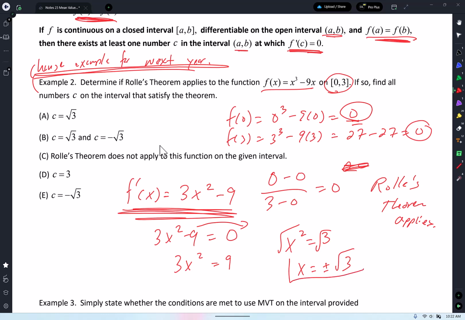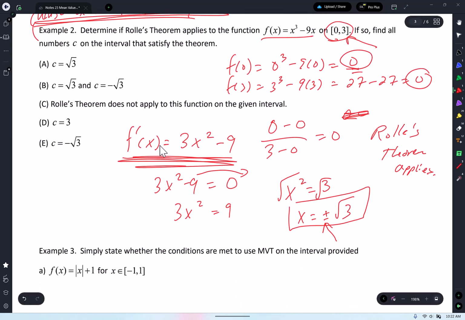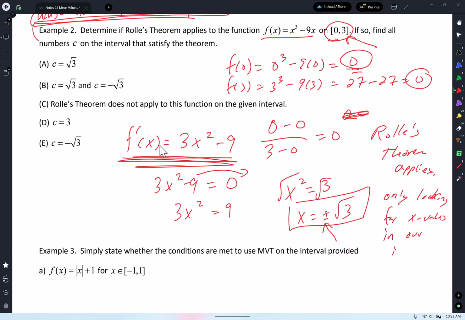And be careful because some of you guys are robots and you just circle that immediately. We are only looking for between our interval. Because that's the condition. We're only looking in our interval. Is negative square root of 3 in our interval? No. So I'm going to write this: only looking for x values in our interval between 0 and 3. So which one's the only one that I'm going to take? The positive square root of 3. That's the only one, because the negative square root of 3 is not in our interval.